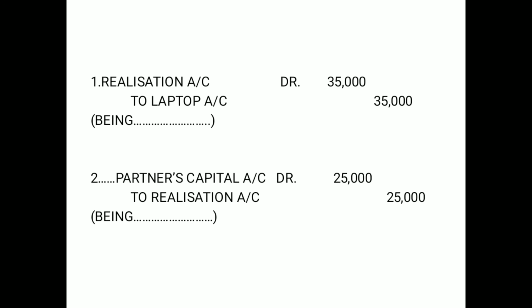So this journal entry is also similar to the previous transactions, but the only difference is that instead of writing cash and bank account to realization account, you have written partners capital account. Why? Because this asset is taken over by the partner. And this journal entry we have understood while understanding the concept of journal entries, isn't it? So now you know how these journal entries are useful in practical sums. Alright?